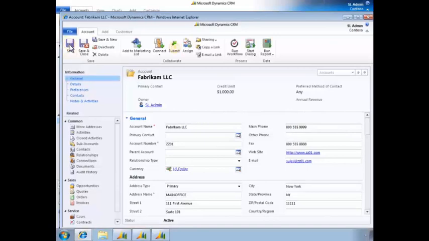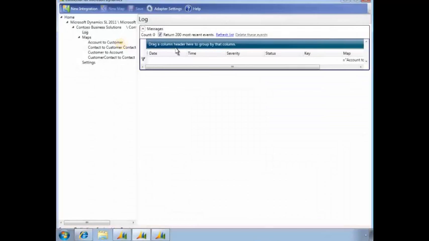Nancy now has the ability to turn this account into a Microsoft Dynamics SL customer for ongoing accounting and business management. She does this by clicking the Submit button. Behind the scenes, the connector automatically passes account data from Microsoft Dynamics CRM to Microsoft Dynamics SL according to the existing account-to-customer map. Mapping configurations can be customized as needed.